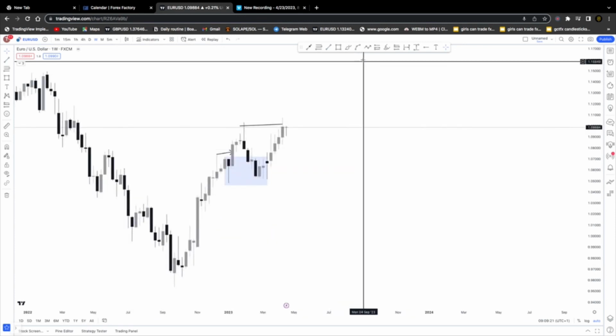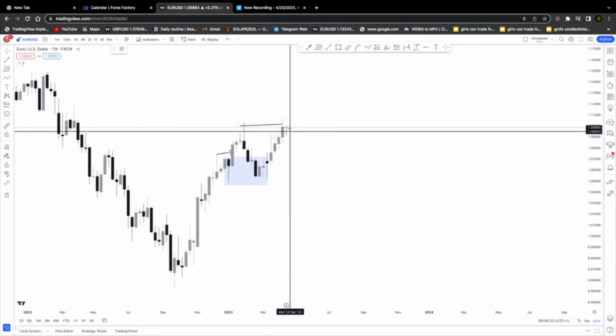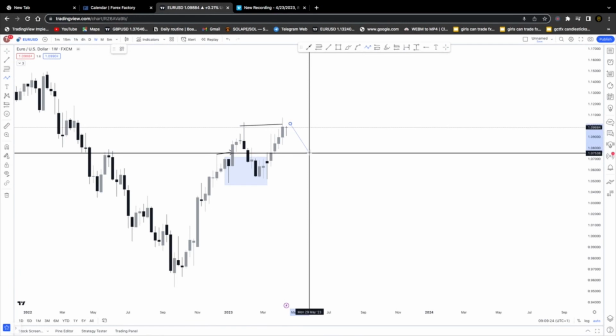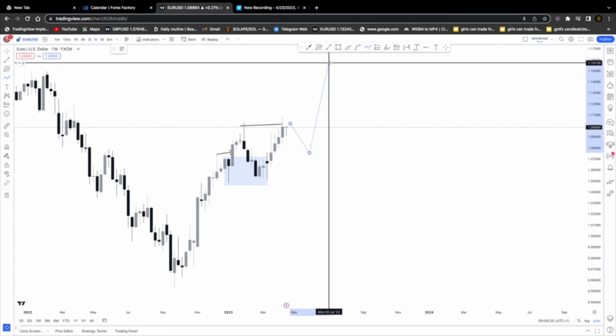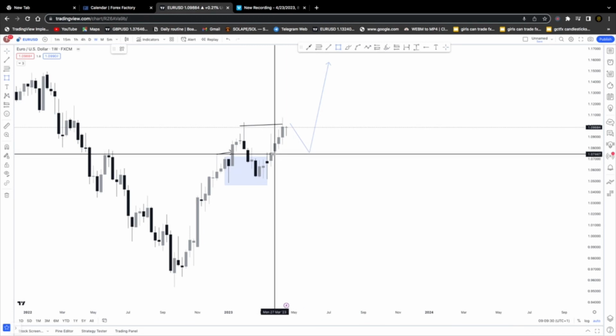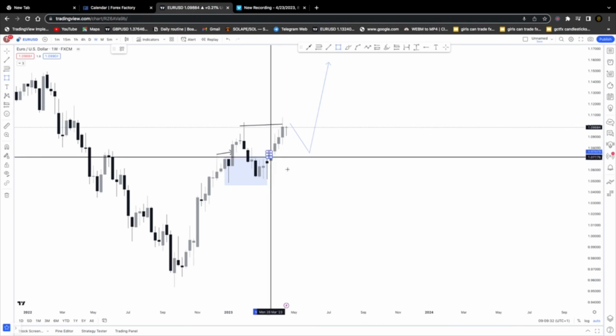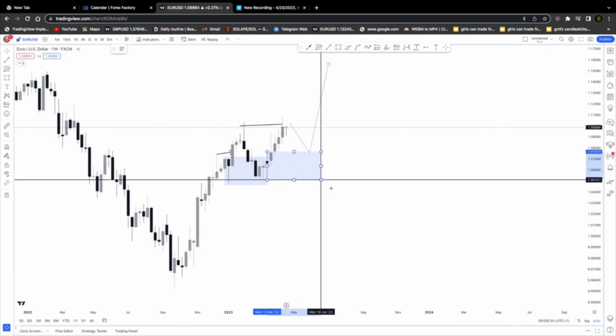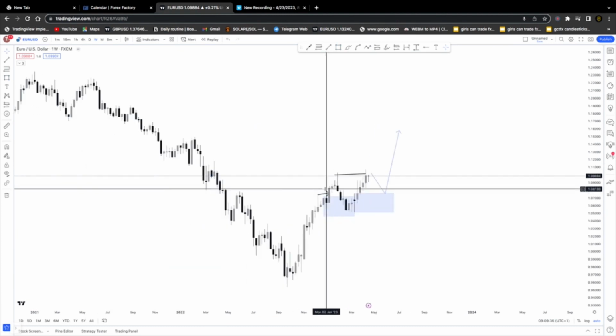Our expectations on the weekly time frame is for the market to give that correction to the downside, come back probably inside the demand zone and continue its movement to the upside. Now, where is the demand zone? The demand zone that we can clearly see and is very, very visible, the demand zone that is at this level here. Okay. Now, that's what we are seeing on the weekly time frame.